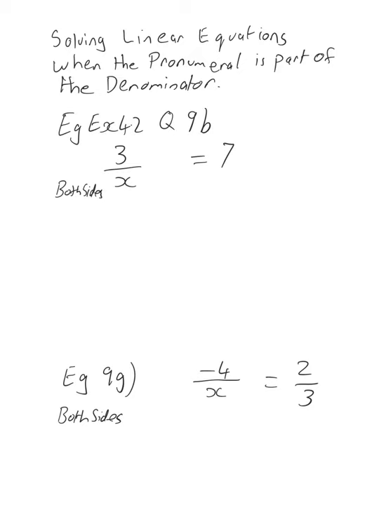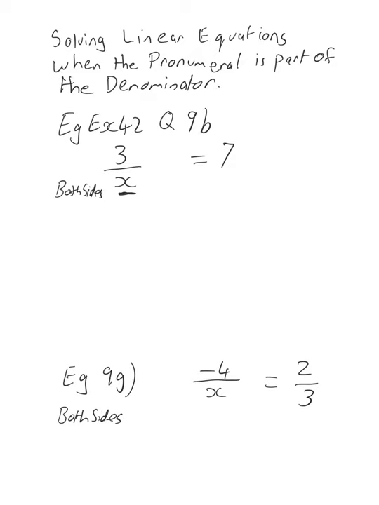Now the principle is basically the same, except this time the first step usually is not to eliminate numbers from the same side as the x, but actually to move the pronumeral, the x or whatever pronumeral, effectively to the other side of the equation. We do this because we do not want the x value as a denominator.